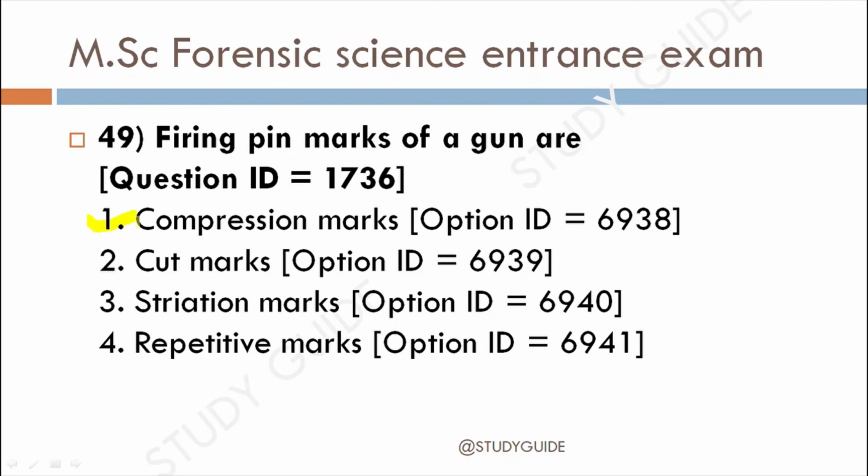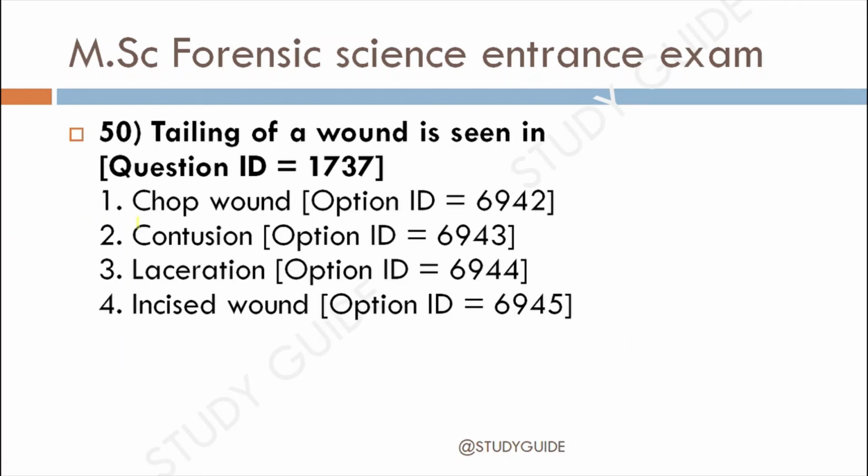Next question, question 50. The tailing of a wound is seen in option 1, chop wound. Option 2, substitution. Option 3, laceration. Option 4, incised wound. The correct answer for this is the incised wound.